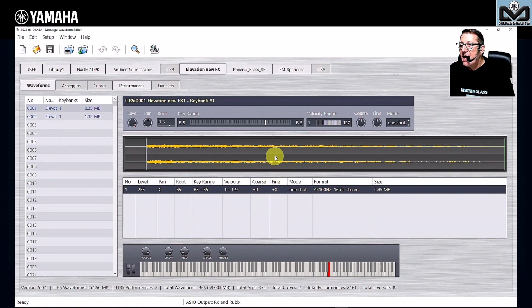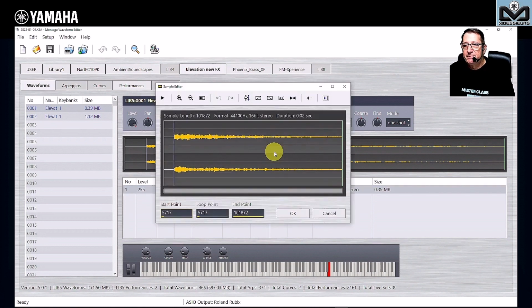You can edit things. If I double click here, you can do things that you cannot do on Montage and Modx. If you want to make a loop, you can make it and decide what is the start point here. You see the line here, the vertical line. I have set my start point. Here it's FX one shot, so I do not need it, but here you have the loop point, it's the same, and the end point, I go to the end.